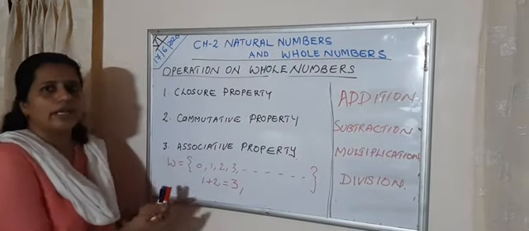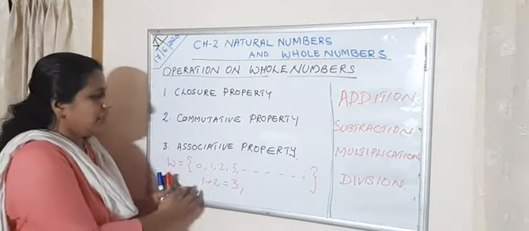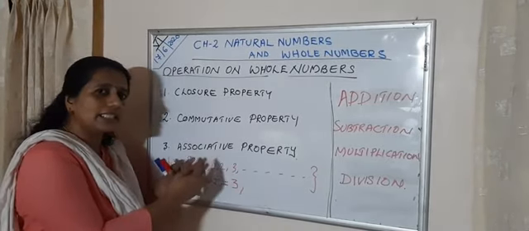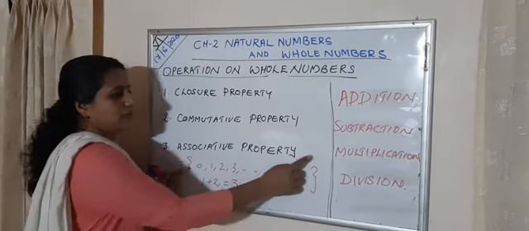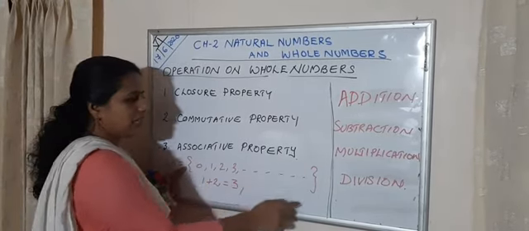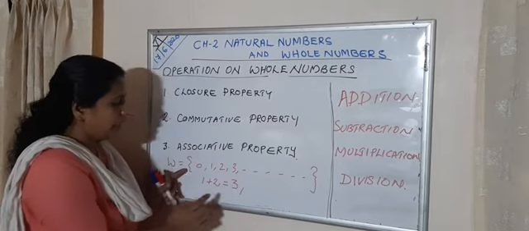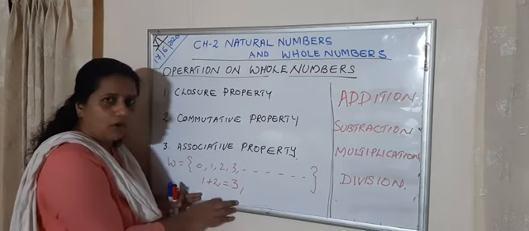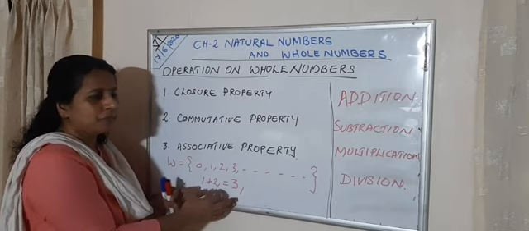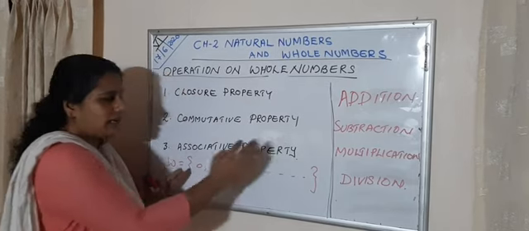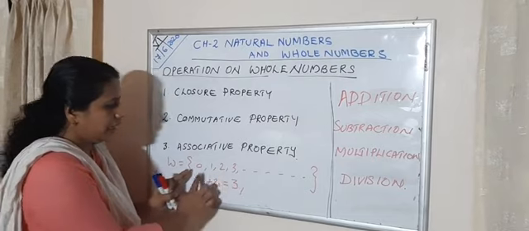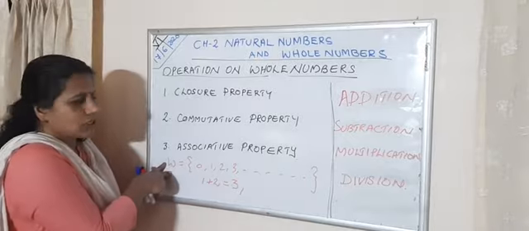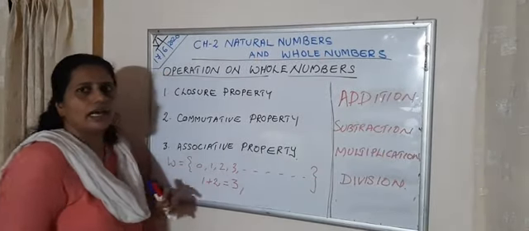That is, when we do any operation and we get another whole number, it must be inside that set. When we add two whole numbers and get another whole number, then we can say they are closed under that set, because 3 is also in the whole number set.